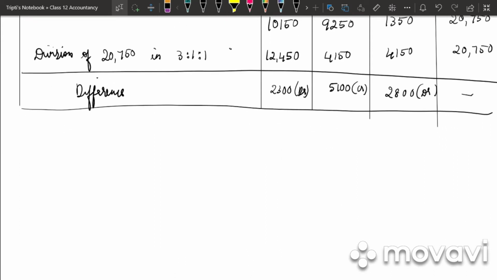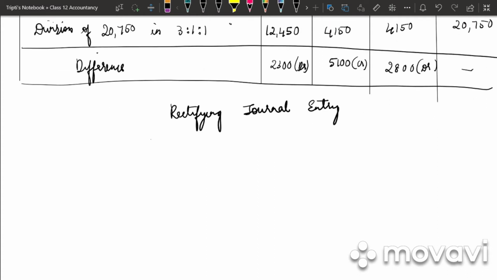Clear? Last we will be having the rectifying journal entry. So we have date, particulars, ledger folio, debit and credit. So it is 10th April 2017. A's capital account debited.